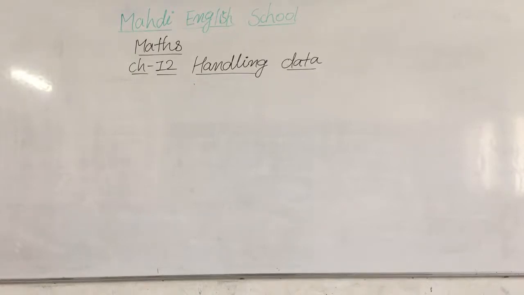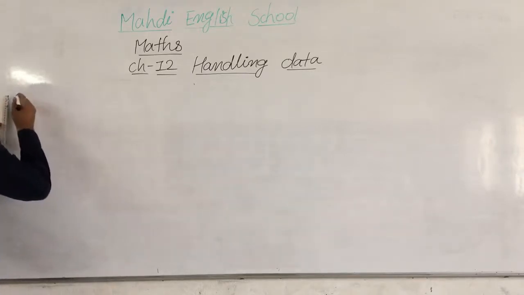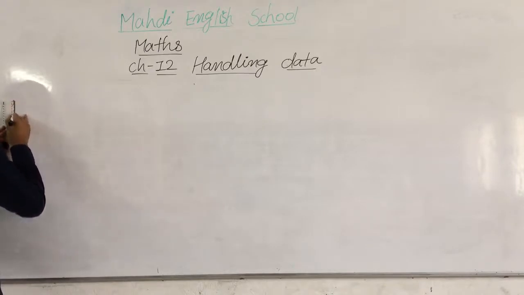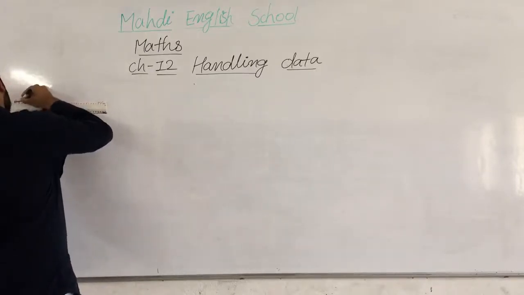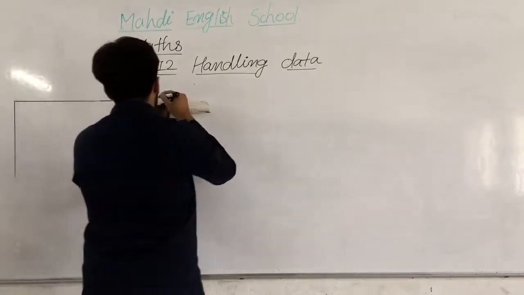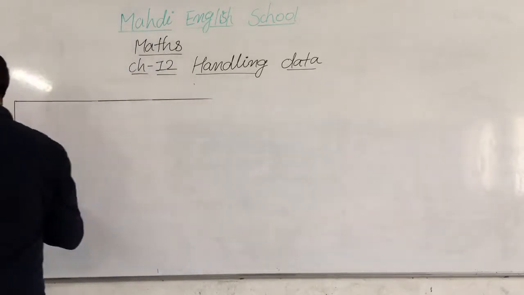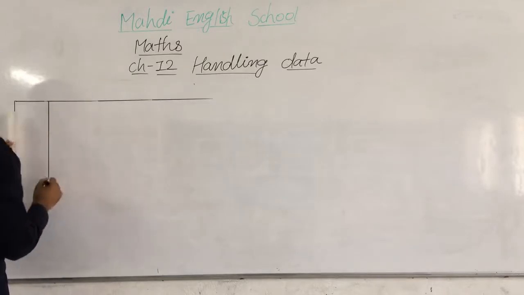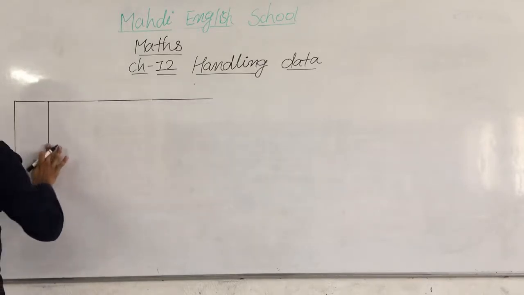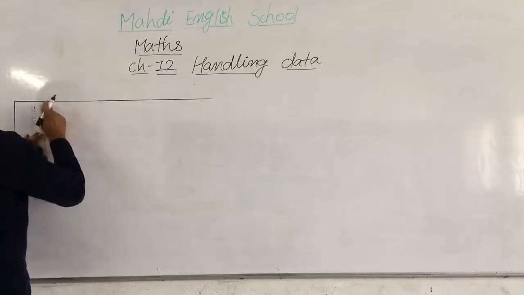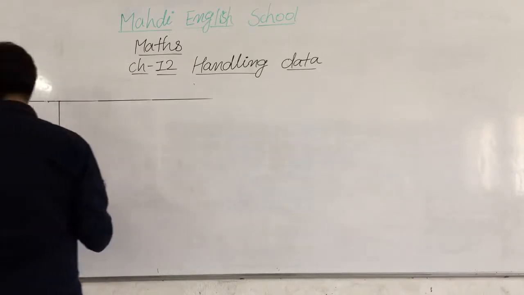I am taking a small example of anything. You have to follow with me the table.